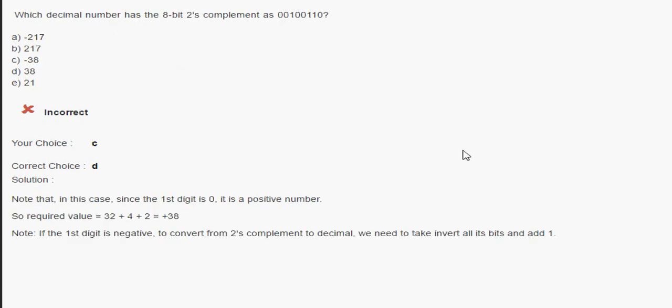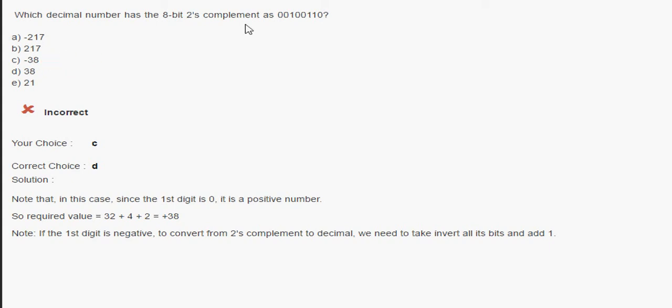Okay, so this question is, which decimal number has an 8-bit 2's complement of 00100110? Now if we convert this number into decimal, we will get this value, that is 38. Now understand, there are options where 38 is available, but minus 38 can be a possibility.